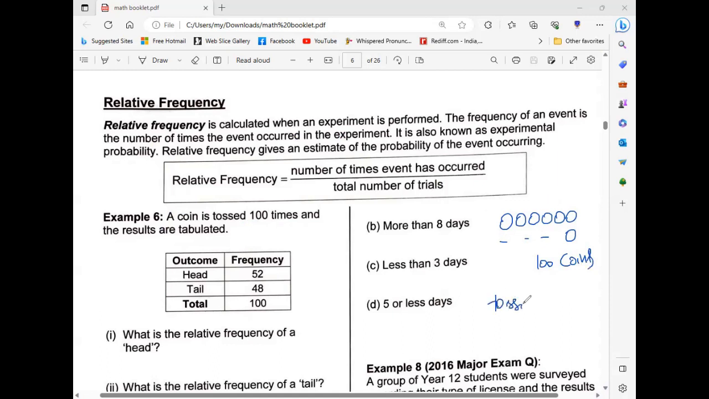Tossing 100 coins at a time is the same as tossing one coin 100 times. Just wait, I got a call. Just read it. So understood? Tossing a coin 100 times is the same as tossing 100 coins at a time.